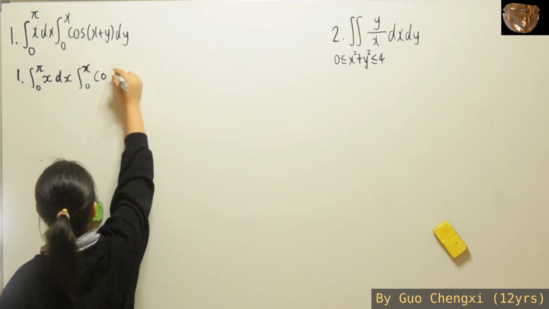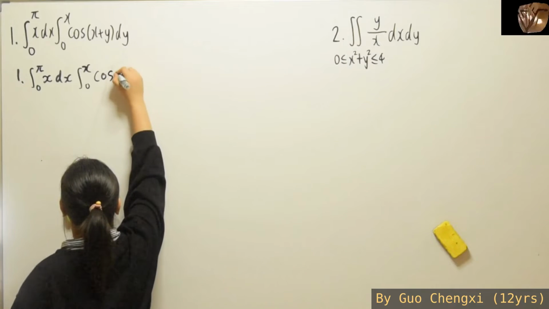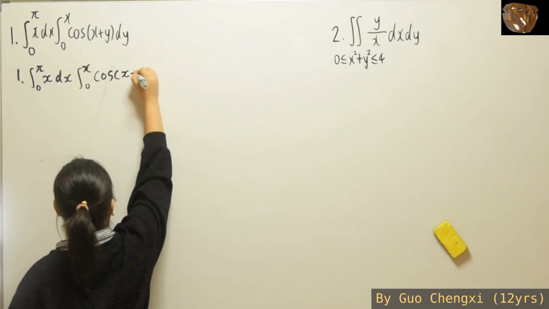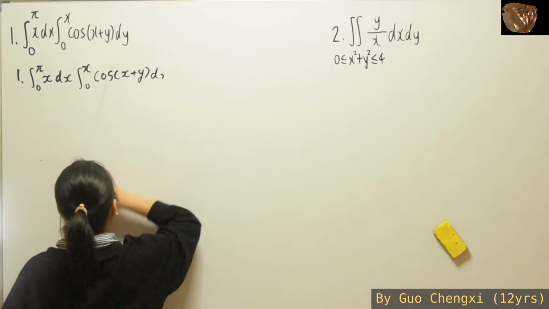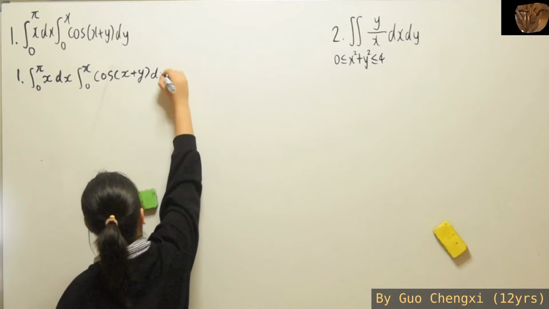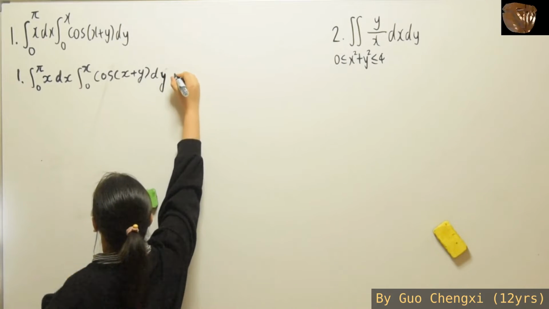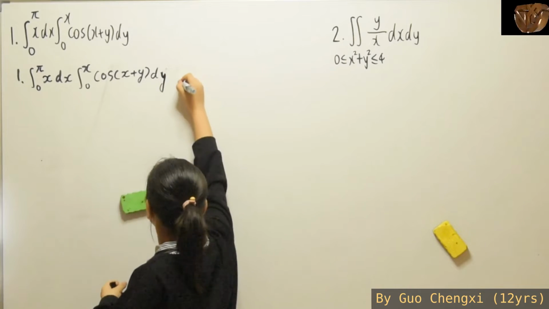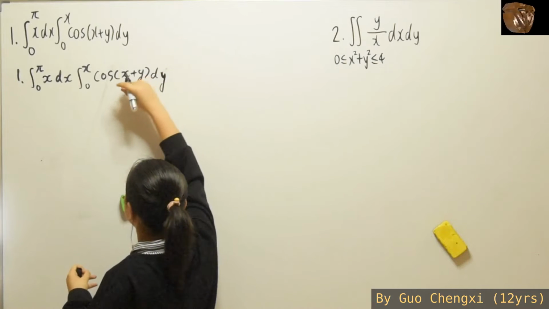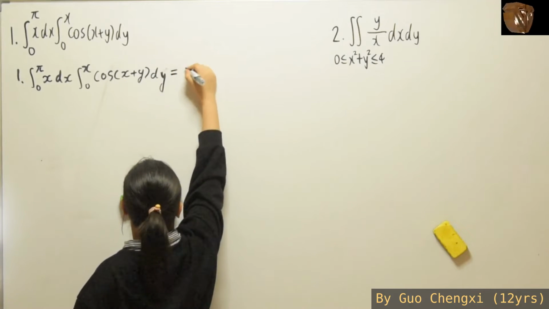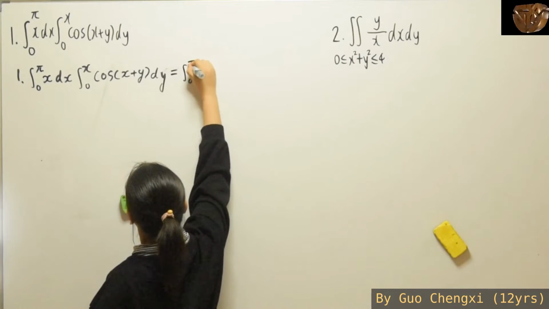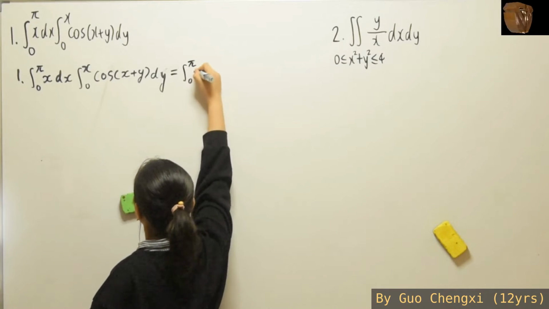Like the boundary, it goes from 0 to x, and in the cosine, there's an x. So apparently for this part we can already integrate for the cosine part. It's just that you have to add the x. While the dx, I'll put it behind because you'll also have to integrate that part.